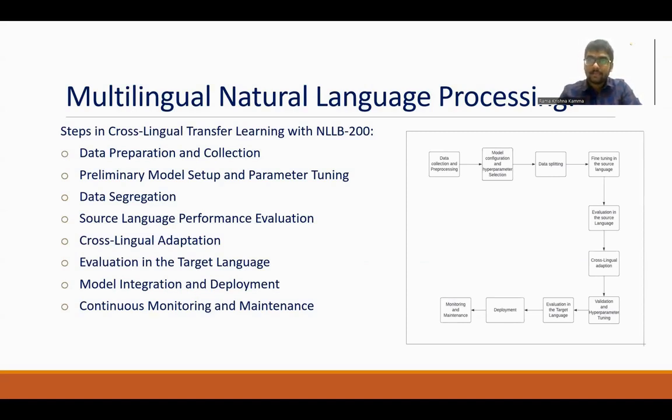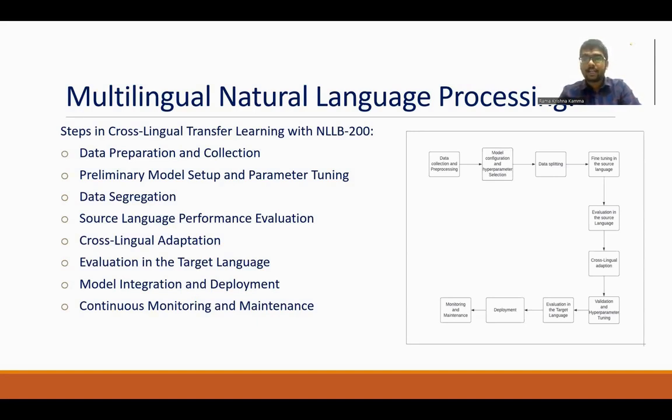Data splitting and fine-tuning on the source language are done next, and then the evaluation on the source language is done using various parameters like F1 scores and other accuracy parameters.